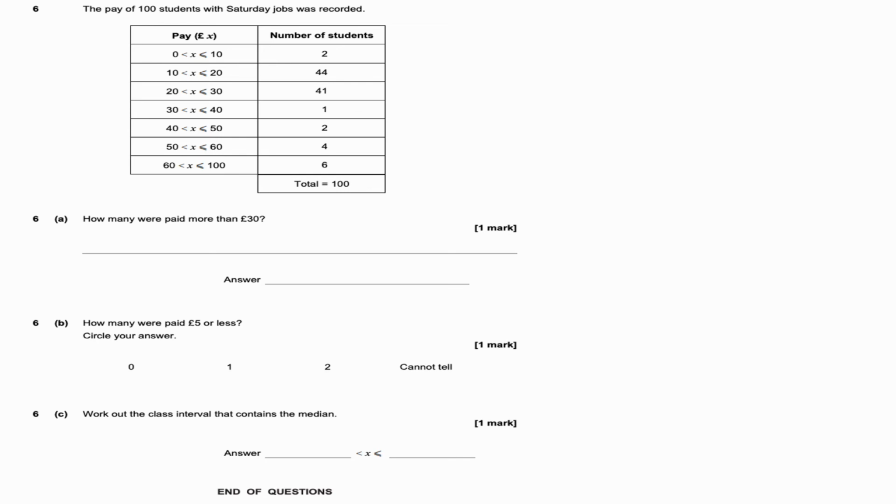The pay of 100 students with Saturday jobs was recorded. Part A. How many were paid more than £30? So more than £30, you're looking at this section here. Okay. So it's 1 plus 2 plus 4 plus 6. 1 plus 2 is 3. Plus the 4 is 7. 7 plus 6 is 13. So how many were paid more than 30? 13. Okay, 13 out of 100, okay, or 13.